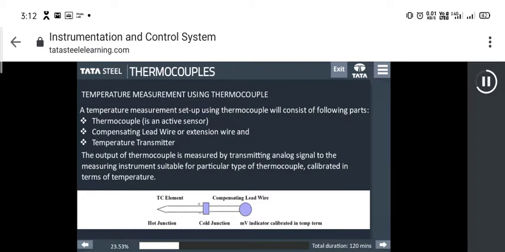The output of thermocouple is measured by transmitting analog signal to the measuring instrument suitable for particular type of thermocouple, calibrated in terms of temperature. Otherwise, output of thermocouple is transmitted to the temperature transmitter and converted to 4 to 20 milliamperes DC signal.